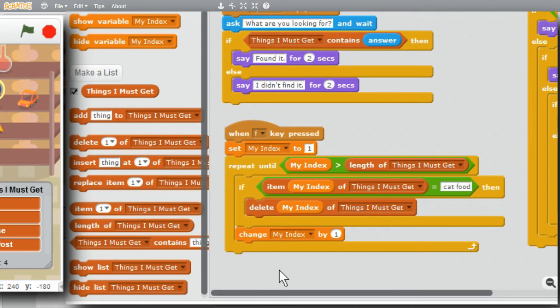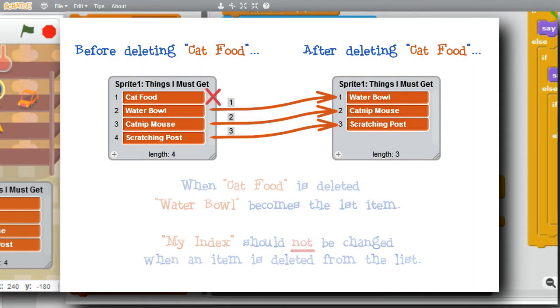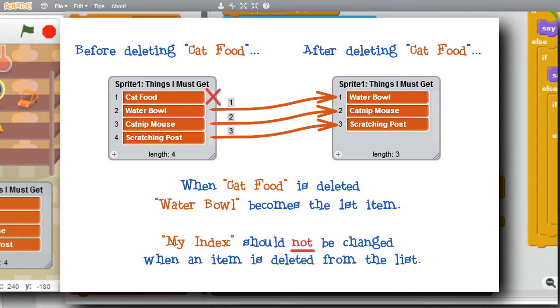It's subtle. Deleting an item in the list moves the items up to fill the hole, so my index should not be increased after a delete. Otherwise, the item that fills the empty position will be skipped over. When cat food is deleted, water bowl becomes the first item, but my index would be increased to 2, so the if will see Catnip Mouse next, not water bowl.